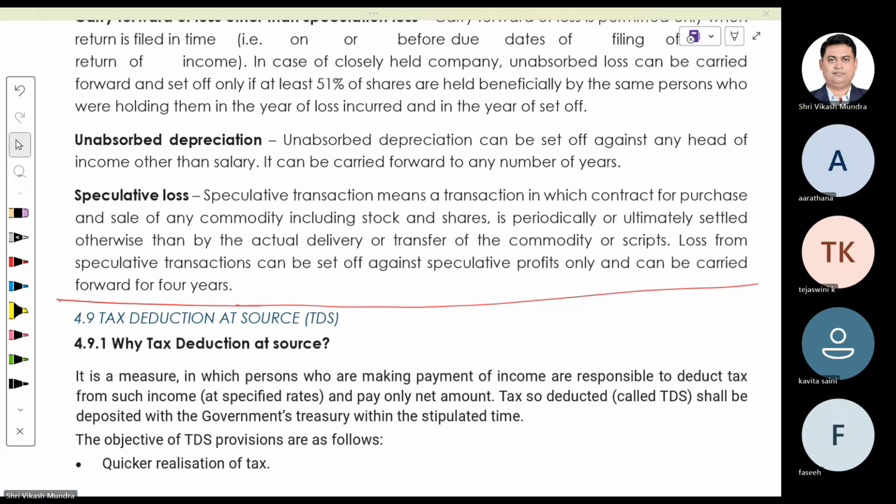Clear? Any other question or any query? I believe it is clear to Tejaswini. Yes, sir, it is. Any other question? Any other query? Anyone have?